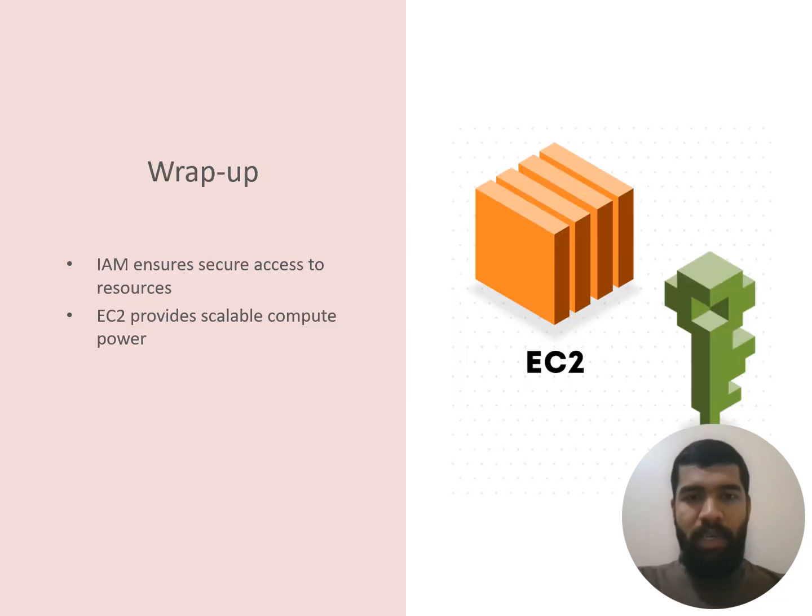So, to wrap up, we have discussed that IAM and EC2 are the two most critical services for building a secure and scalable foundation in AWS. IAM provides granular control over who can do what, ensuring security and compliance, whereas EC2 provides the raw compute power to run your applications, offering flexibility, scalability, and a variety of cost optimization models. Mastering these two services is essential for any AWS user or cloud practitioner.